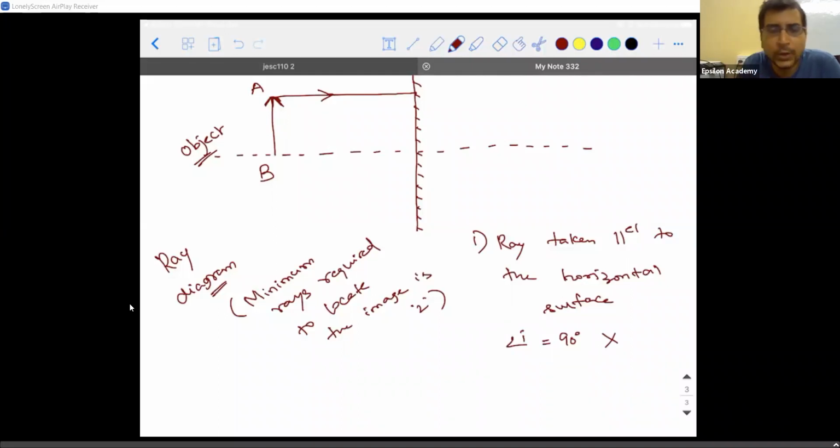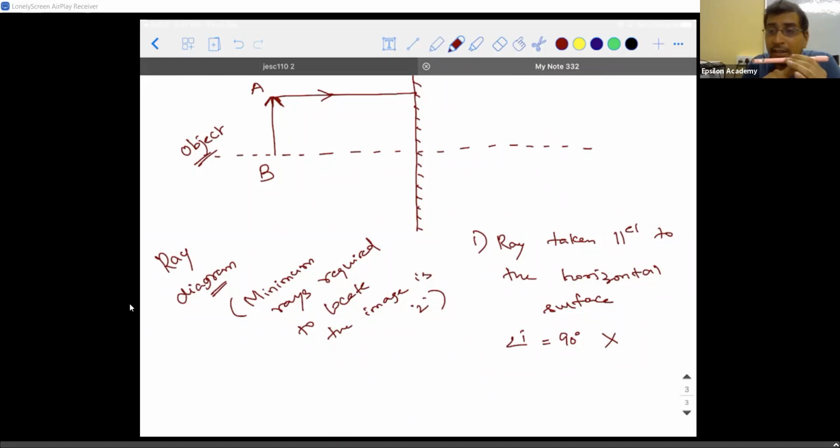Now I'm going to tell you a tricky part. I want everybody to write it down. This incident ray from A, which is parallel to the horizontal surface, is hitting the plane mirror normally. Accepted? Normally means perpendicular. So this horizontal ray is perpendicular to the mirror.